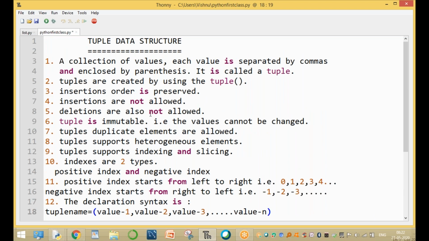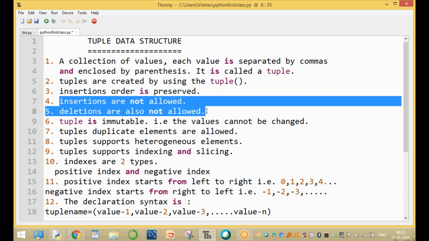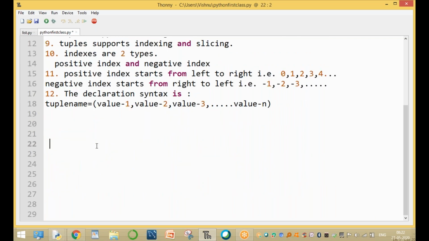Except, tuple is immutable. Immutable means it cannot be changed. Cannot be changed means insertions and deletions are not allowed. That is what immutable is. For example, once you create a tuple 11, 22, 33, and 44.